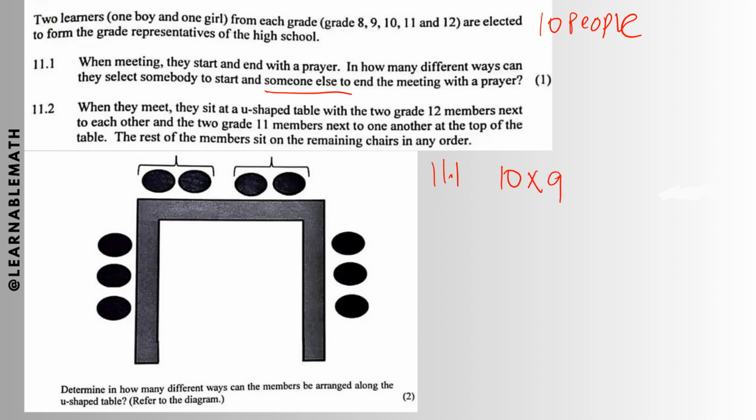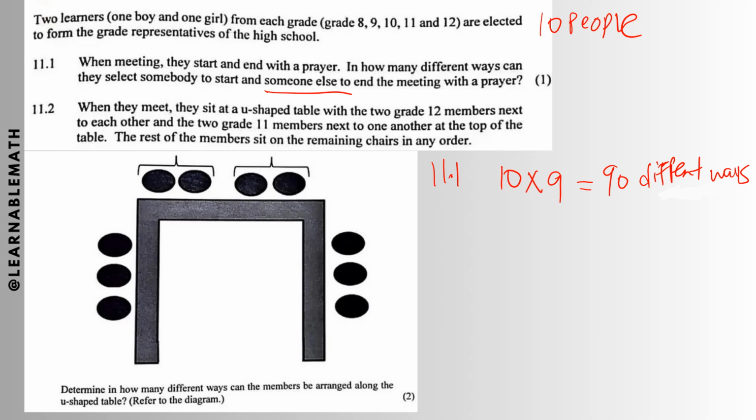According to the counting principle, we simply multiply those choices. So it would be 10 times 9, which is 90 different ways in which you can select someone to start with prayer and someone else to end with the prayer.